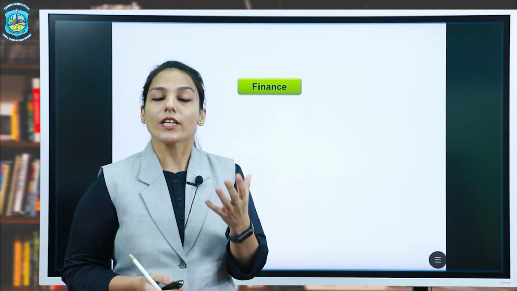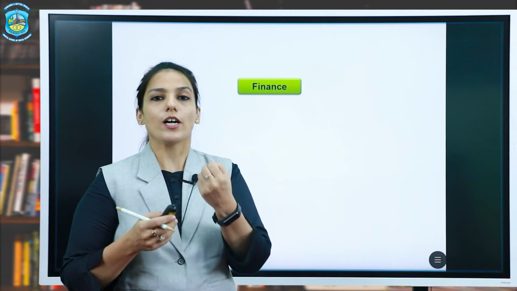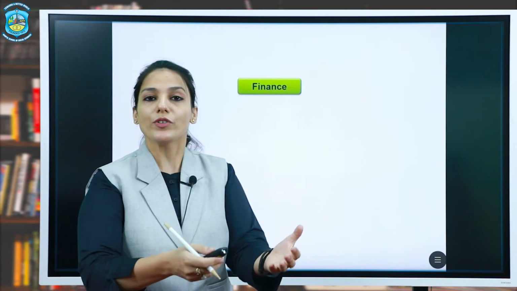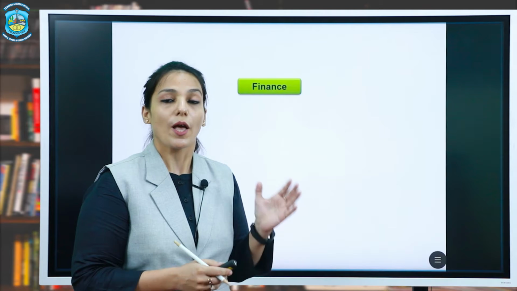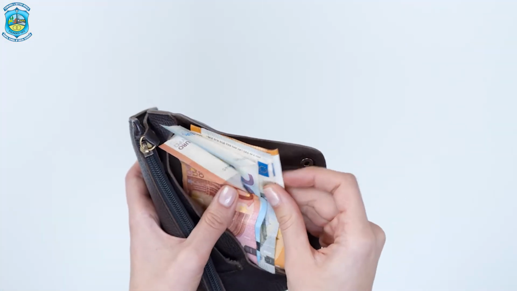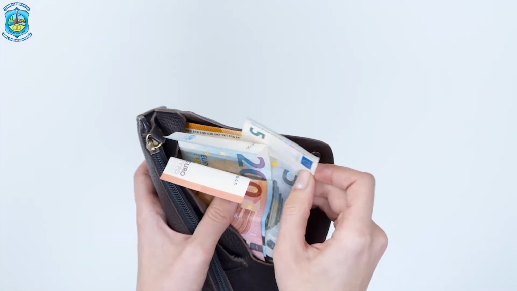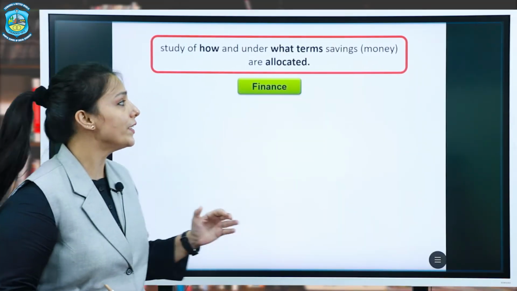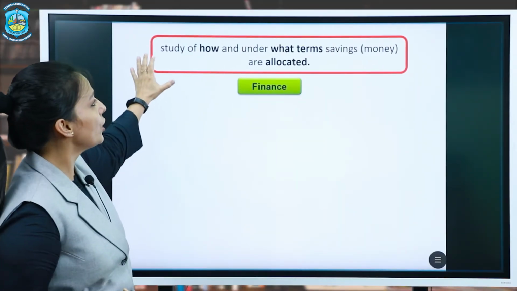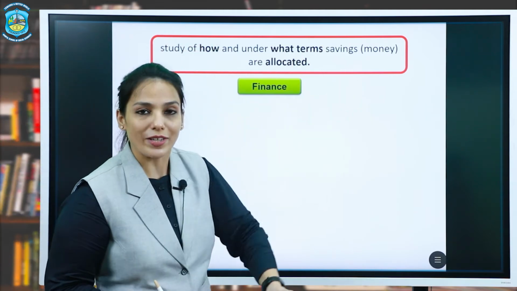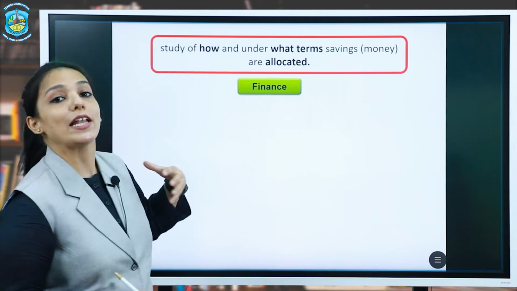When we talk about economics, economics just deals with the allocation of resources which have alternative uses. But finance not only concerns the allocation of resources, but under what conditions, under what terms. So it is a study of how and under what terms the savings or money is allocated.